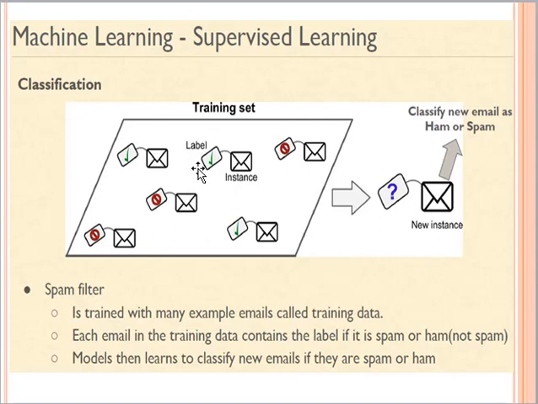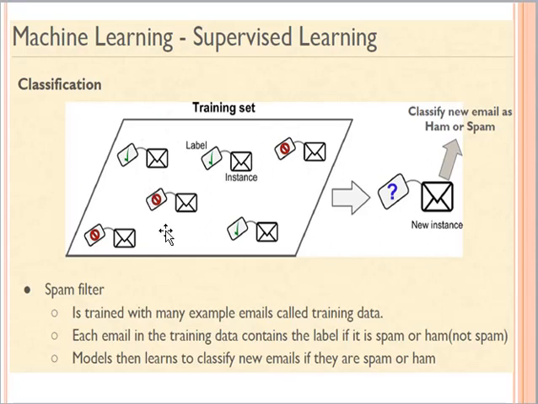For this instance of my training example, the associated label tells me that it is a legitimate email, so it's not spam. On the other hand, this email is labeled as a spam email. So we have a label associated with each email, and that label can be spam or the normal category.